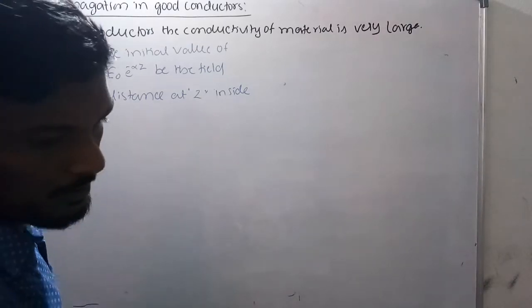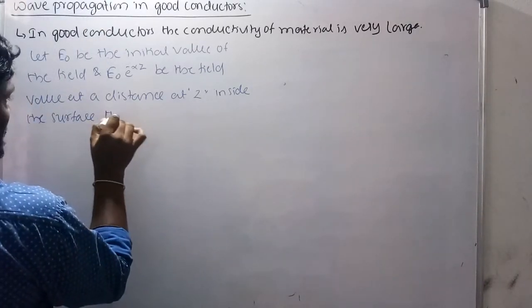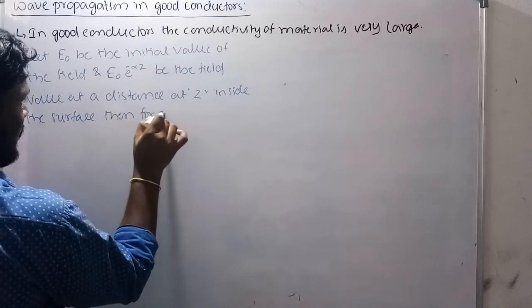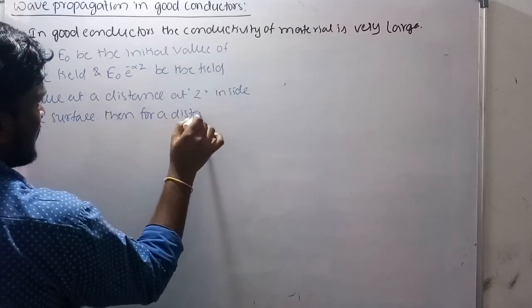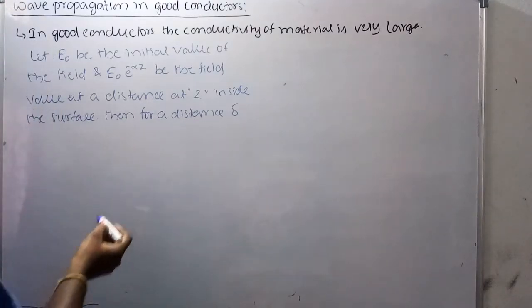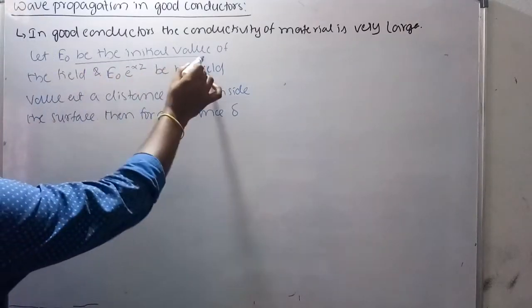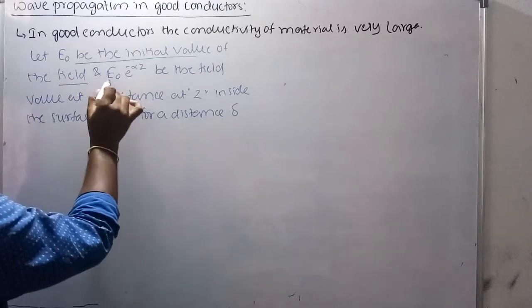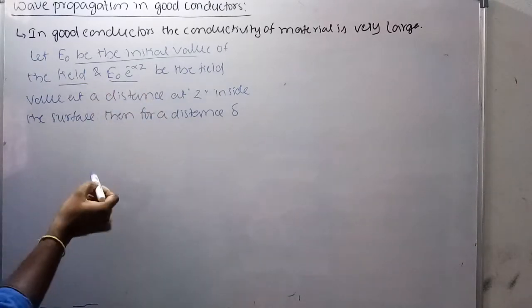Then for a distance delta, it will become how? See, let E naught be the initial value of the field and E naught e power alpha z be the field value at a distance z.